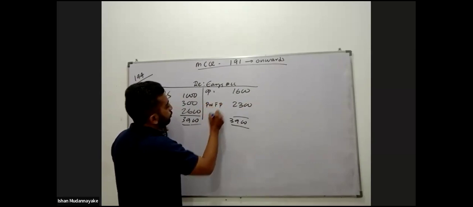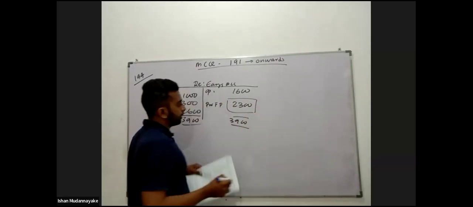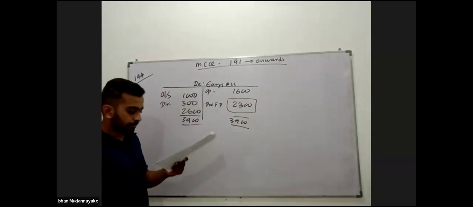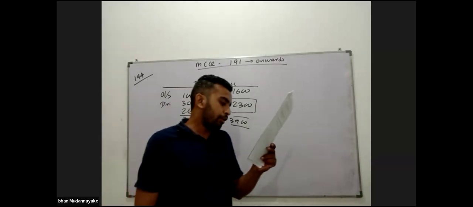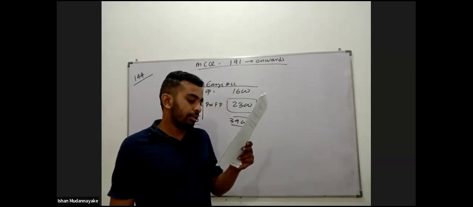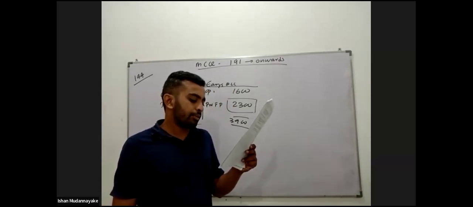Profit for the period 2,300. Answer for question number 194.1: 2,300 is the answer. Next one: what is the amount of other comprehensive income earned for the year ended 31st March 22?